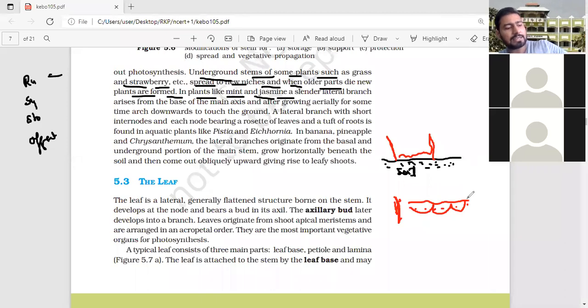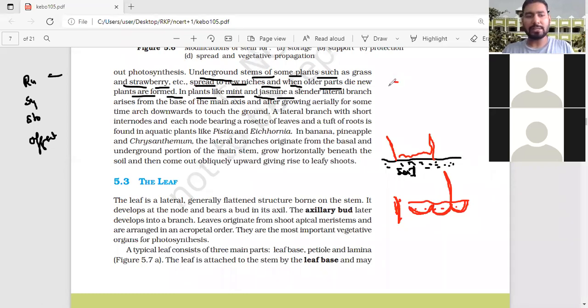Correct. I told that runners generally grow on the surface of soil, while suckers generally grow below the soil, meaning inside the soil. It is also like a runner, and it grows and forms new plants. Is it clear? Sucker and runner clear? Yes, sir.